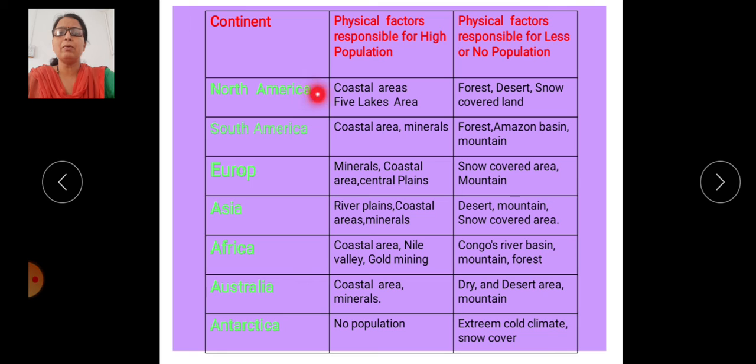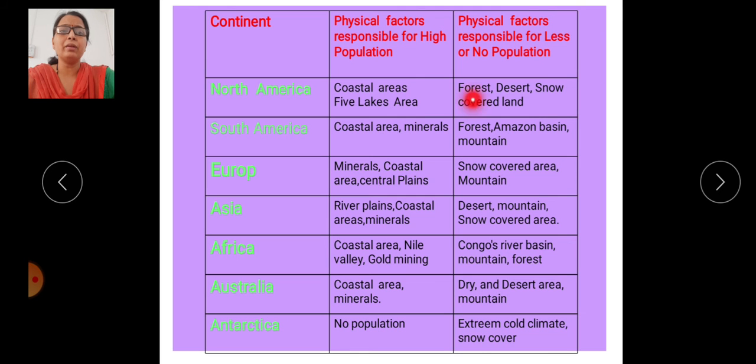For example, about North America, which physical factors are responsible for high population and which are responsible for low population? First, in the North American region, coastal areas and the five lake area are highly supportive for economic development, industrial development, and agricultural development. Then mineral resources are also available in that region. That's why this region has a high density of population in the USA and Canada.